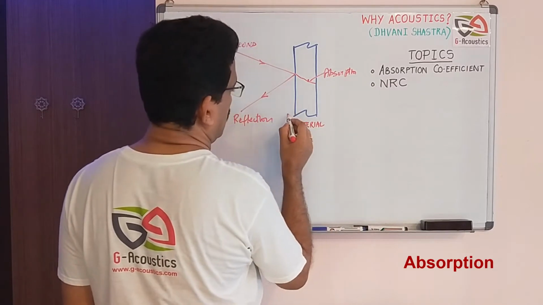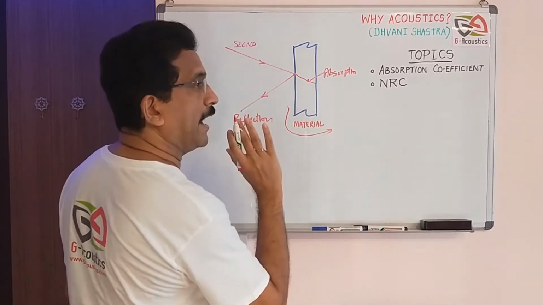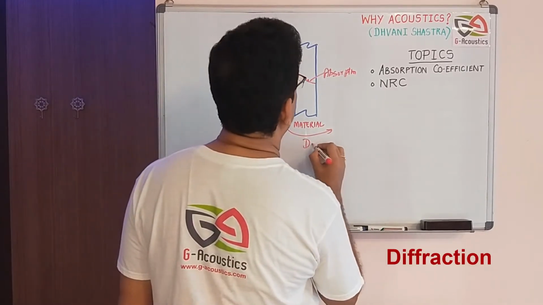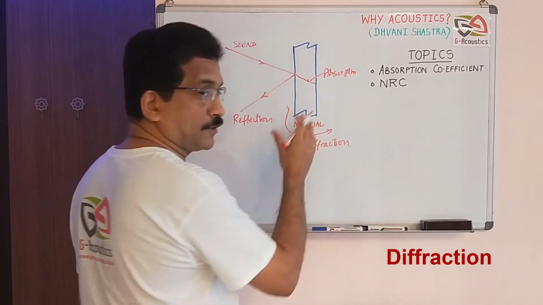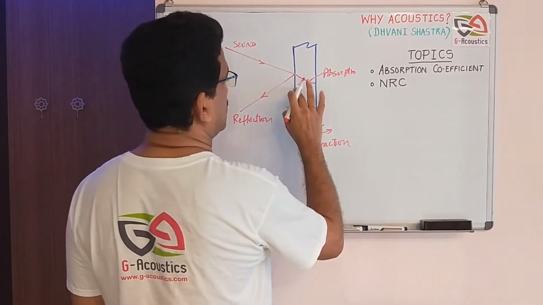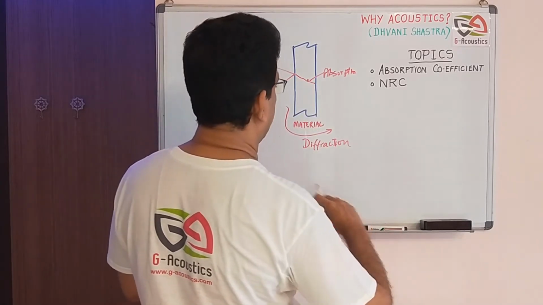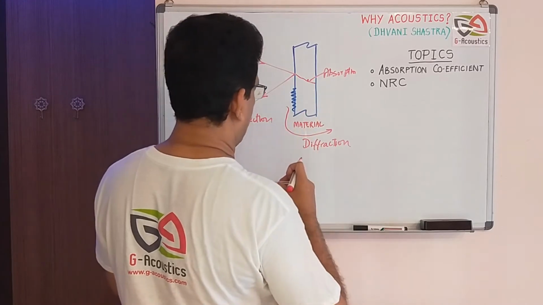And some of the sound may just bypass this material from the edges. This is called diffraction of that particular sound. And in some cases, if the material is a rough surface, like for example a rough surface like this, then what happens?